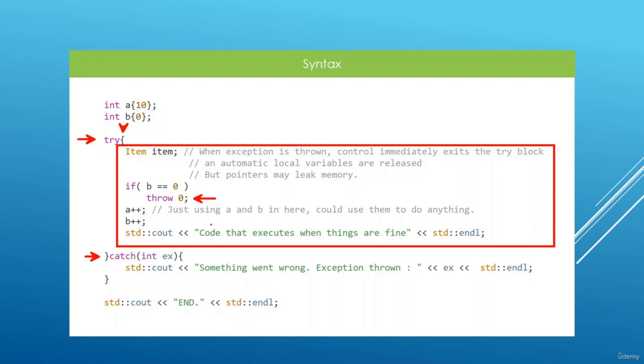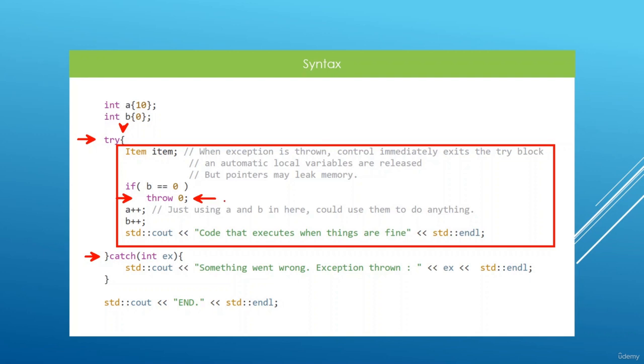You can really throw a lot of things in C++. You can throw fundamental types, you can throw objects, and we're going to look at more details about how this works as we progress in the chapter. But for now, we are just getting the fundamentals right. Once you throw an exception like we are doing here, control is going to immediately leave the try block. So control is not going to go on and execute A++ or B++, for example.